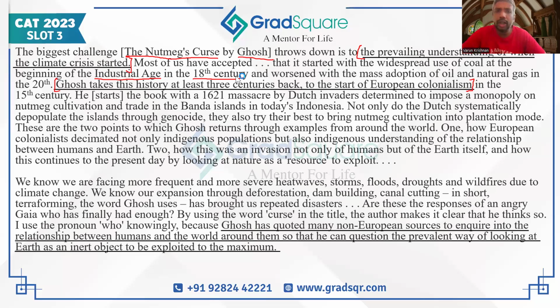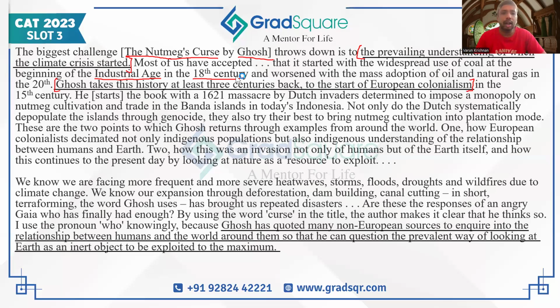Now the rest of this entire passage is about specific details he gives on how European colonialism contributed towards climate crisis at least 3 centuries before the 18th century, which means the 1700s, so 3 centuries before it is in the 1400s itself. When colonialism started, at that point of time itself, the global warming or the climate crisis had begun. After that, it's pure facts in this paragraph. The next paragraph also gives us details about the things that we attribute to climate crisis, like heat waves and storms and floods and droughts and wildfires. Some of these are reasons, some are consequences of the climate crisis.